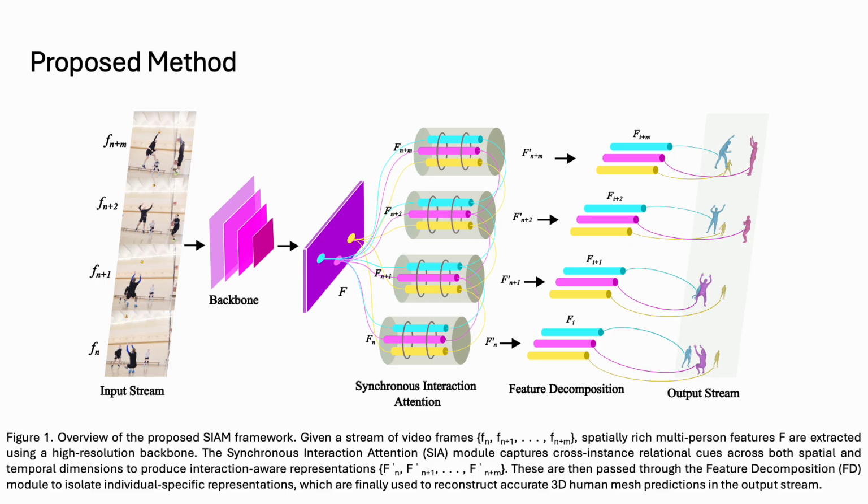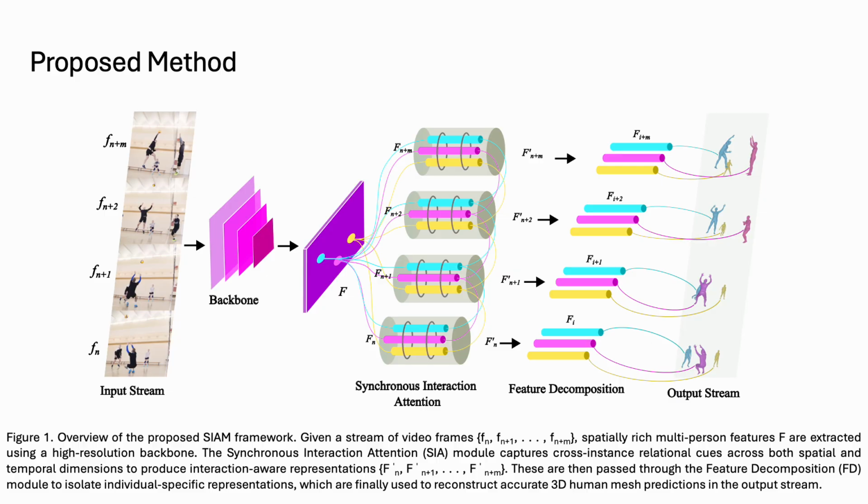Here's an overview of our method. We start with a high-resolution backbone that extracts detailed instance-level features from synchronized video frames. From there, the model predicts SMPL shape and pose parameters for each person while explicitly modeling interactions across both space and time. First, we extract frame-wise features using the high-resolution backbone. Instead of treating each frame or each person independently, we pass these features into our SIAM module, which builds a spatio-temporal interaction graph. In this graph, every detected person is represented as a node, allowing the model to reason about relationships both within the same frame and across neighboring frames.